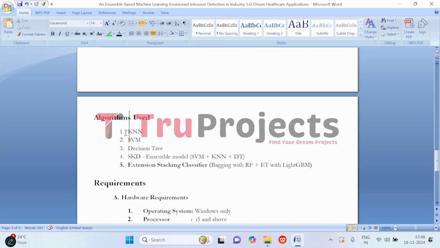Moving on to the algorithms used. These are the algorithms used in the project to predict the intrusion. Here we have used KNN, support vector machine, and decision tree, and all of these three are combined in the SKD, that is the proposed model, which is an ensemble model. Also the extension model is implemented, that is a stacking classifier, combining a bagging classifier with random forest, ET with LightGBM. As the extension model has performed well, we have deployed it in the front end.